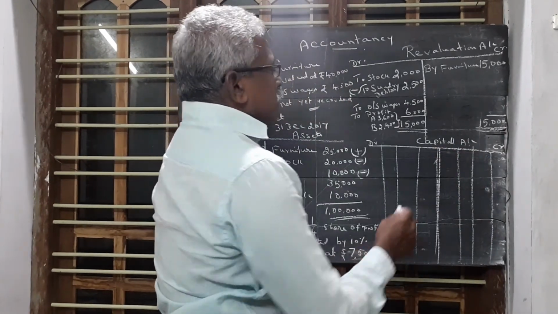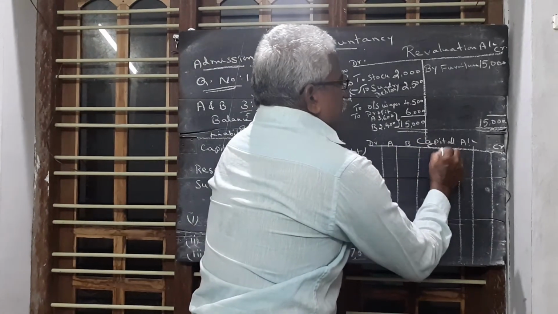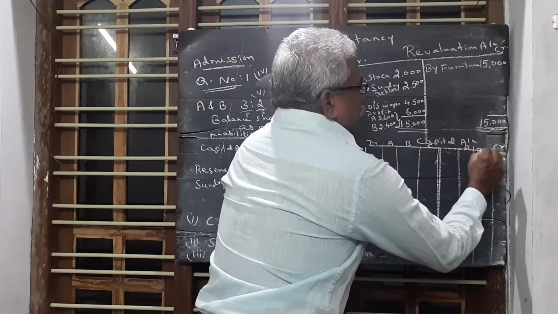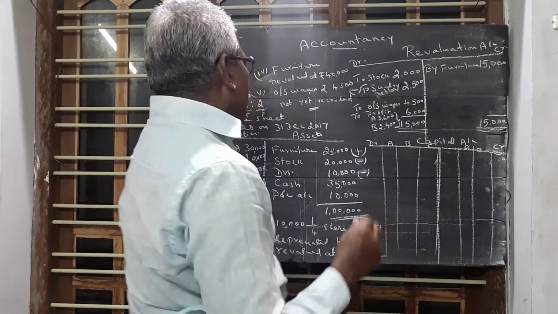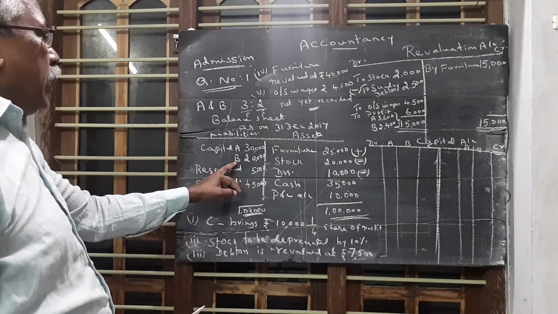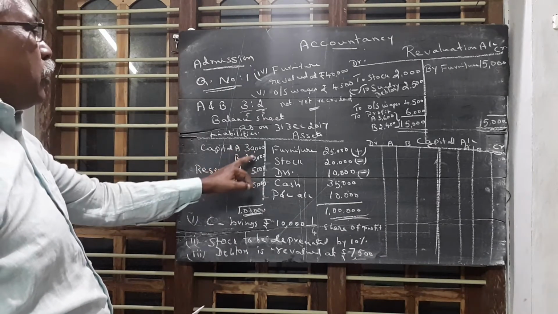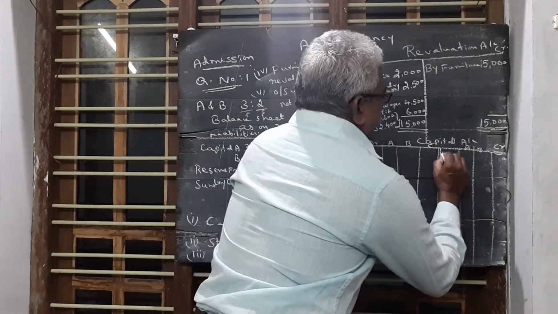First this column is A, this column is B's column, then C's column. Here also A's column, B's column, C's column. Then first we write capital of A and B. This 30,000 and 20,000 is entered first, by balance brought down.